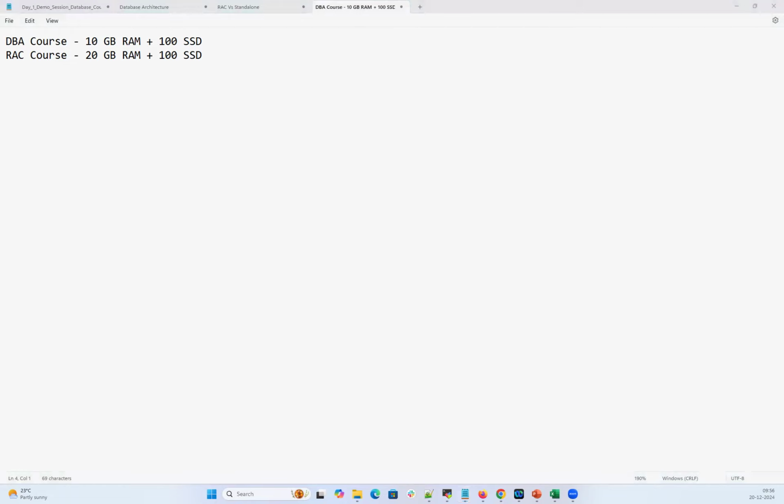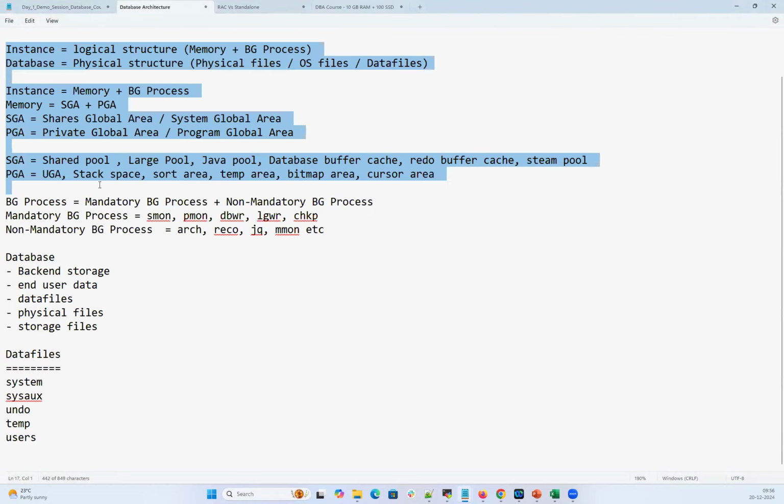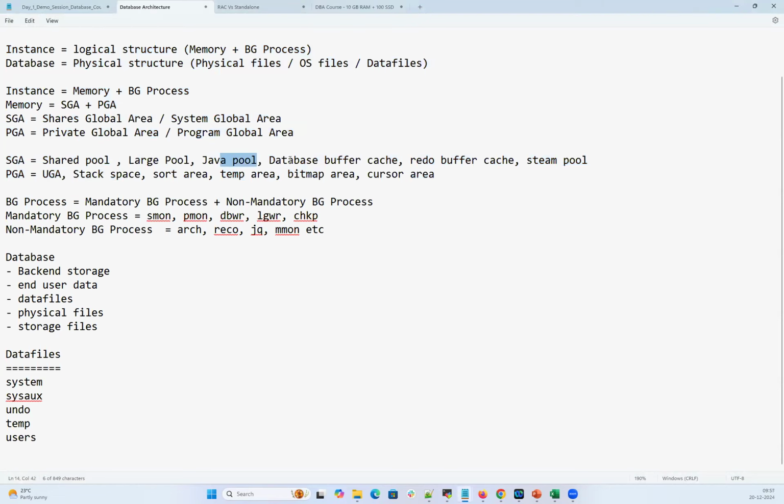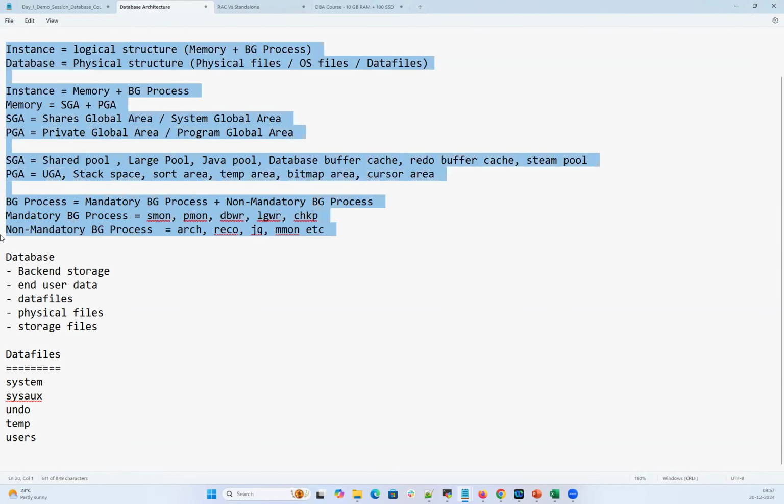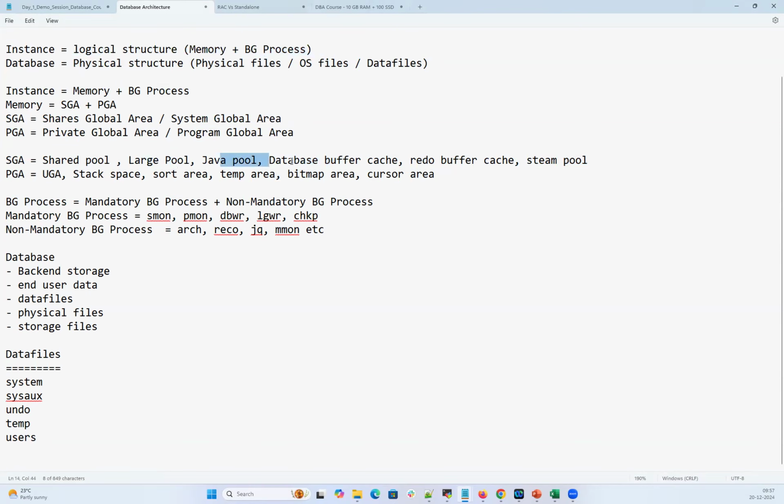You should be thorough enough in database admin, because in the case of RAC, we're not going to cover what is SMON, whatever architecture I just explained here. What is shared pool, large pool, Java pool, buffer cache. We'll directly go with the RAC administration. There's a different architecture and concept. We'll not be covering this database architecture while explaining RAC, and if you're asking what is Java pool, what is large pool, that'll be challenging and difficult for you.